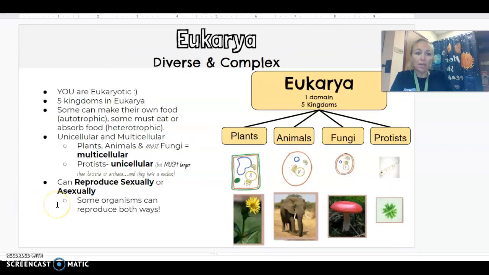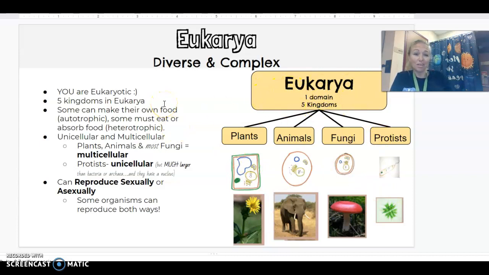And then we have our eukaryotes. All eukaryotes fall under the domain Eukarya. And we have 4 different kingdoms within that domain: plants, animals, fungi, and protists. We're going to look at all the kingdoms a little bit more specifically on our next set of notes. We're just looking at the domain Eukarya as a group.